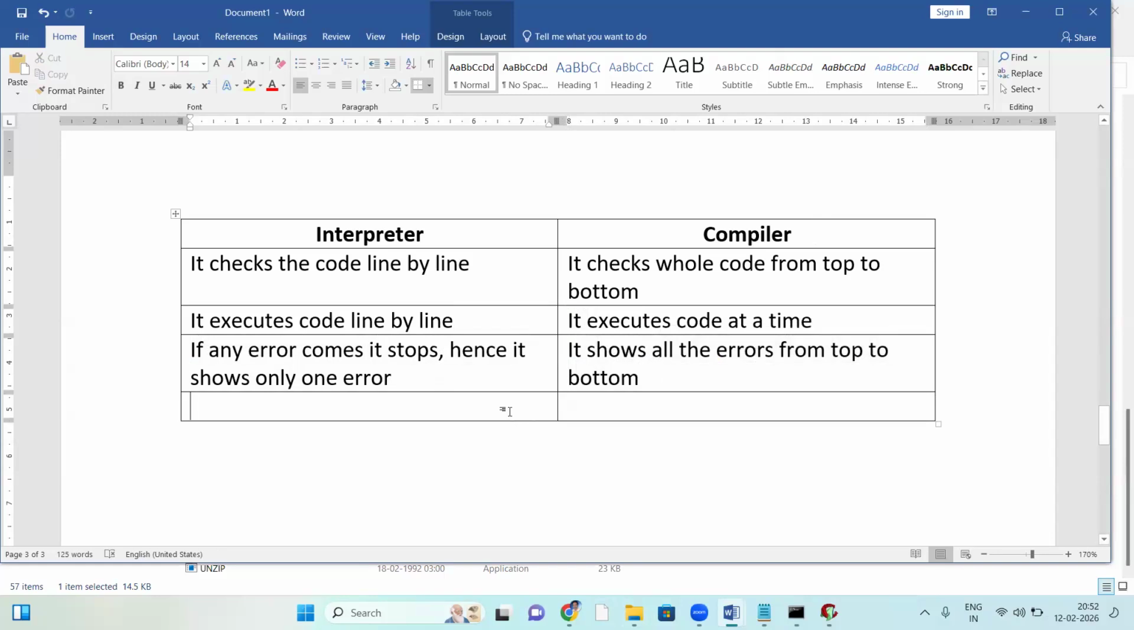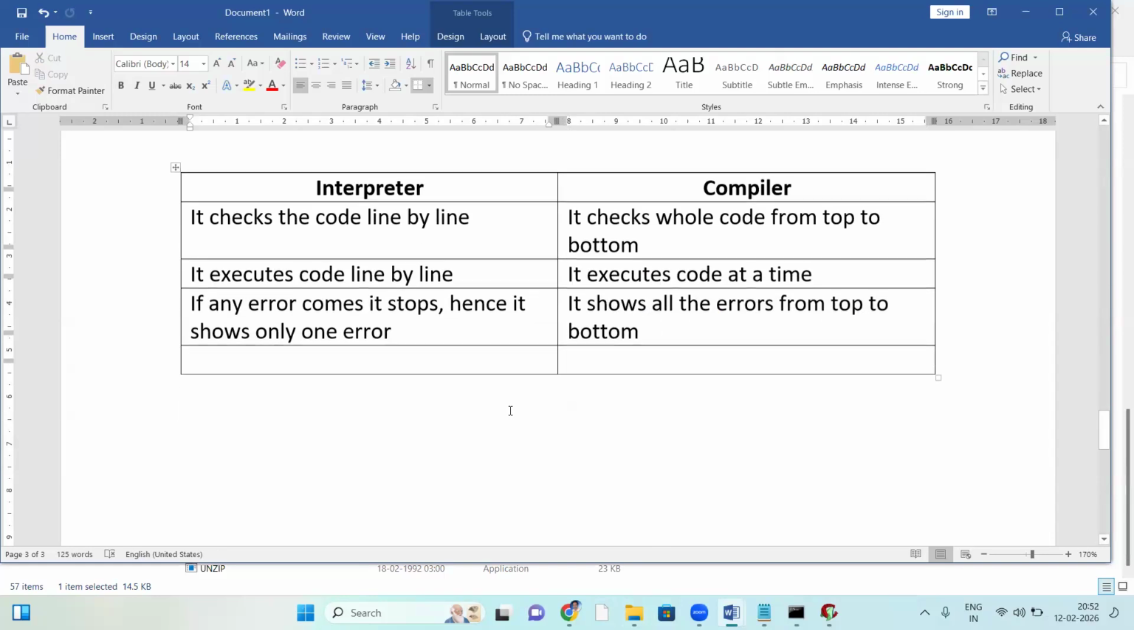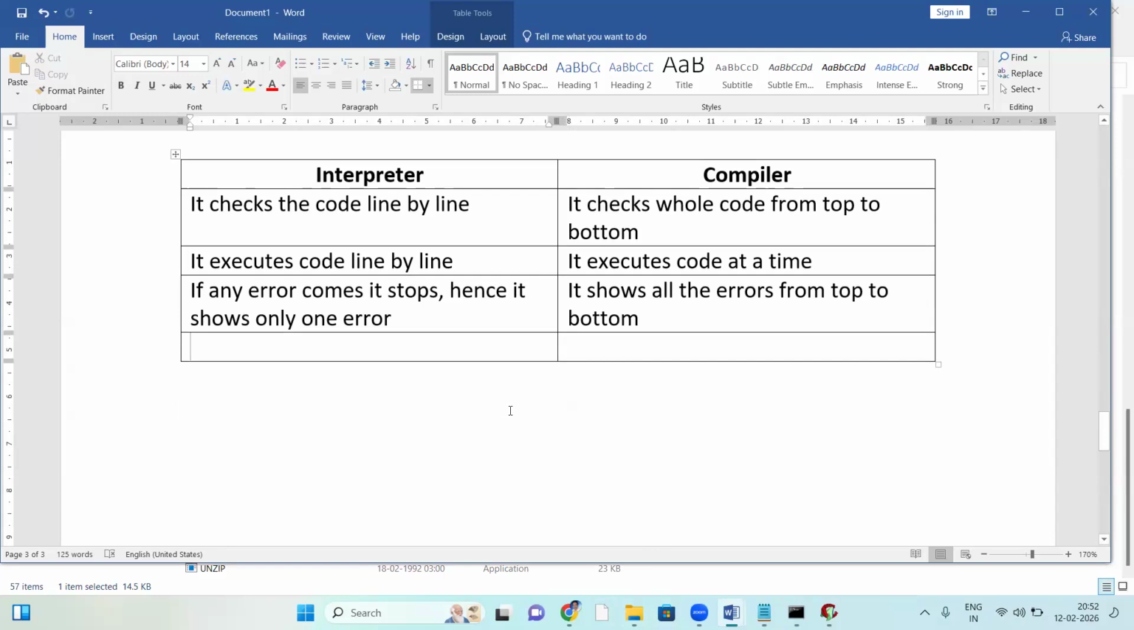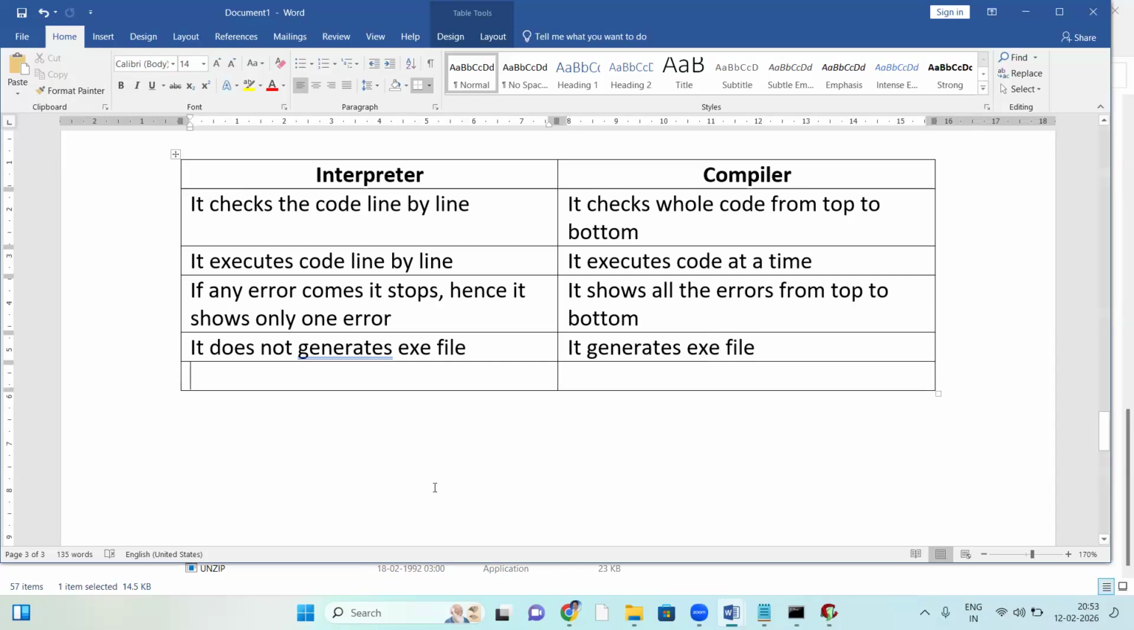Next, the most important difference: the exe file. This is the main difference between interpreter and compiler. The interpreter does not generate an exe file. The interpreter never generates an exe file. The compiler generates an exe file.